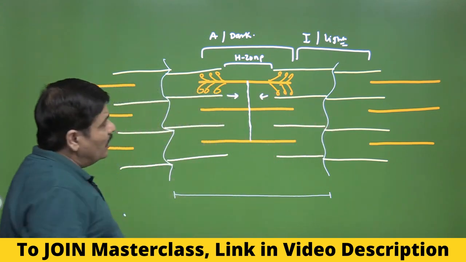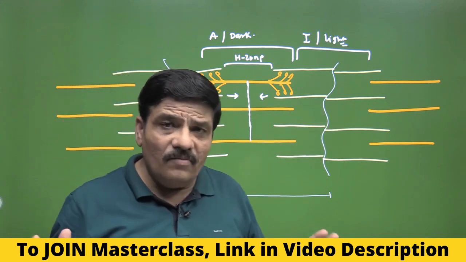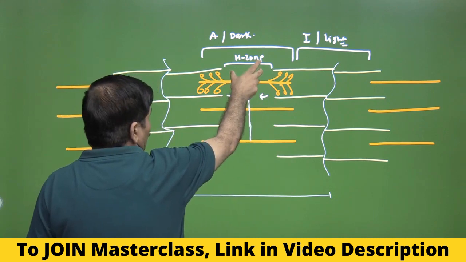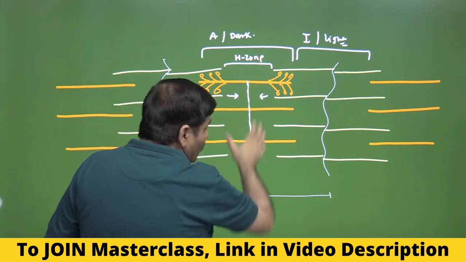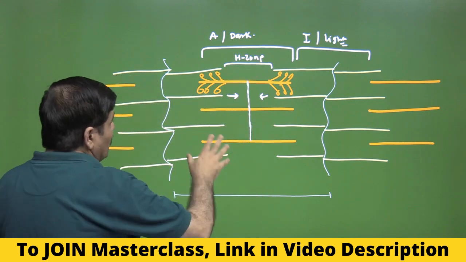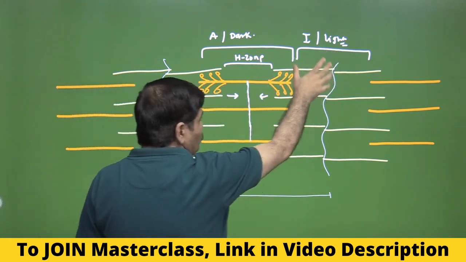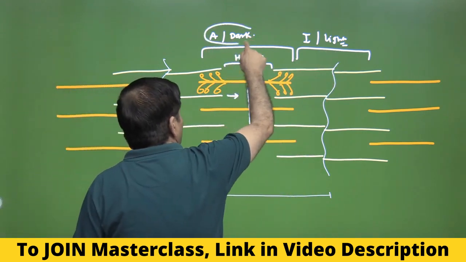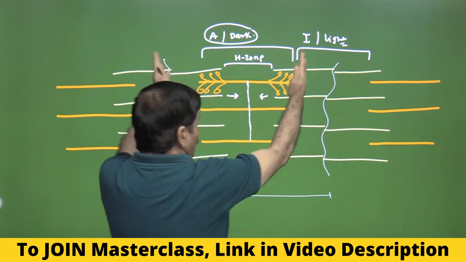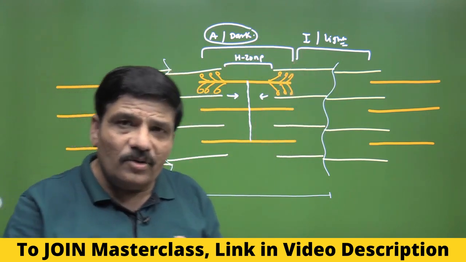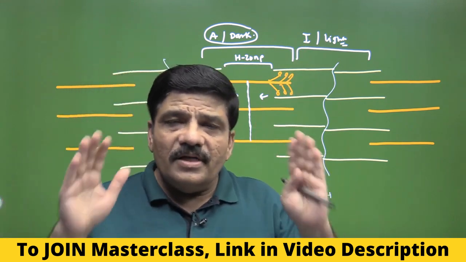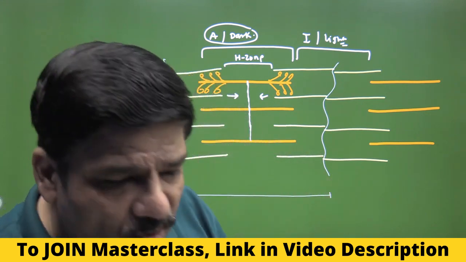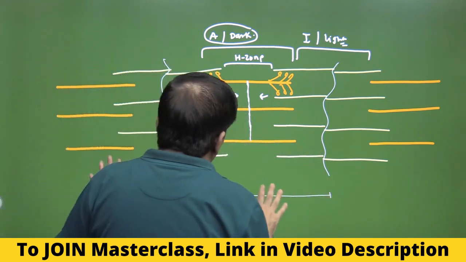This will lead to the contraction of the muscle because there will be shortening in the length of the sarcomere. It is very easy to understand that the H zone will be reduced in length. It may actually disappear at maximal contraction, and the length of the I band is also going to be reduced. But the A band length will remain constant. You can easily understand it is not going anywhere. So this is an important question: during muscle contraction, the I band length reduces, the length of the sarcomere reduces, the H zone reduces, but the length of the A band remains the same.